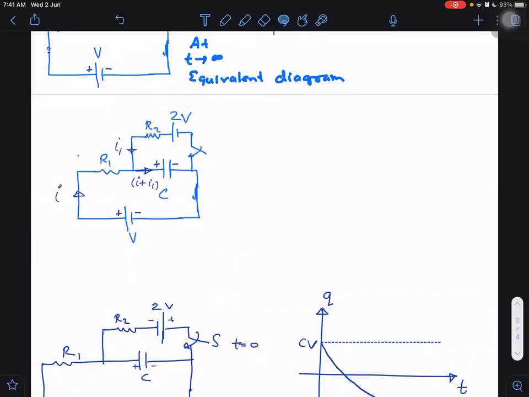What is the equivalent diagram for t tends to 0? At t equal to 0, the capacitor will be acting like a cell, because it is a charged capacitor. It will be acting like a cell of potential difference V.